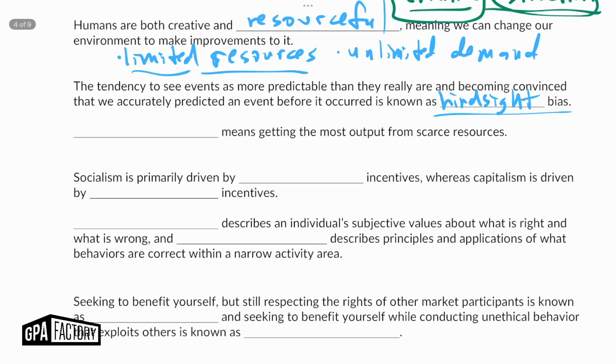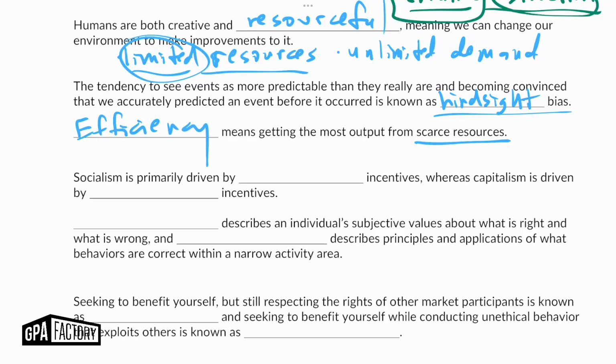So blank means getting the most output from scarce resources. Remember, this is the definition of efficiency or economic efficiency. So efficiency means getting the most output from resources that are scarce or limited. Okay, scarce is another word for limited.